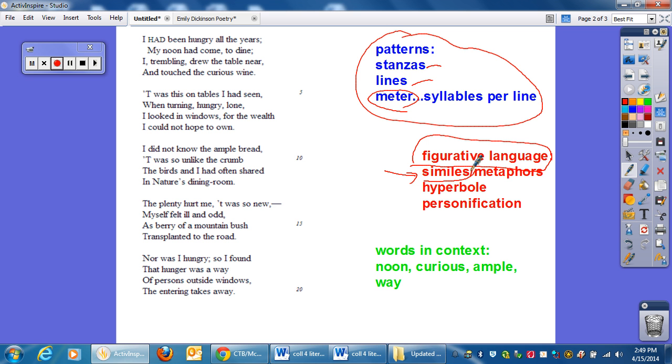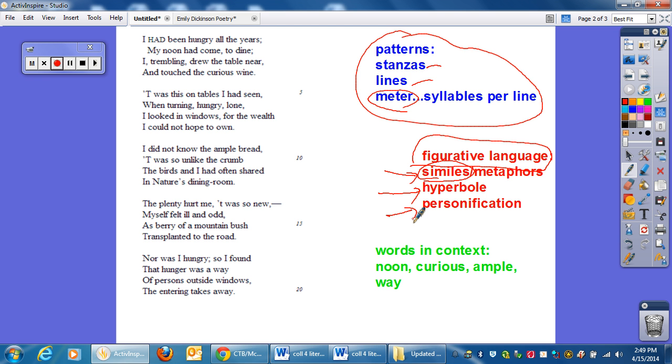The difference is that similes use words like "like" or "as," whereas metaphors don't. The other thing that we're going to be looking for is hyperbole, which is a classic overstatement or an exaggeration. And last but not least, personification, which is basically giving human characteristics to non-human ideas and things.